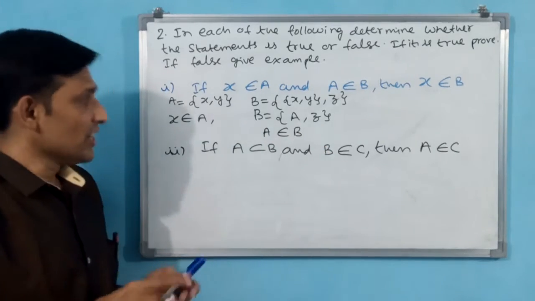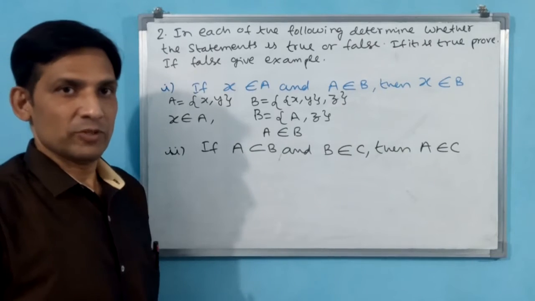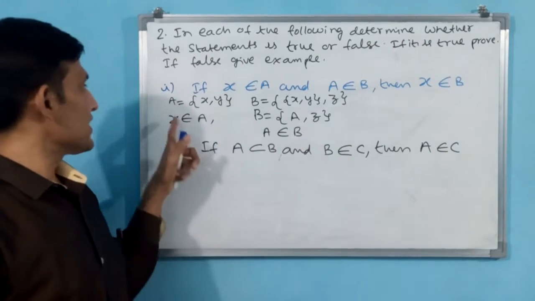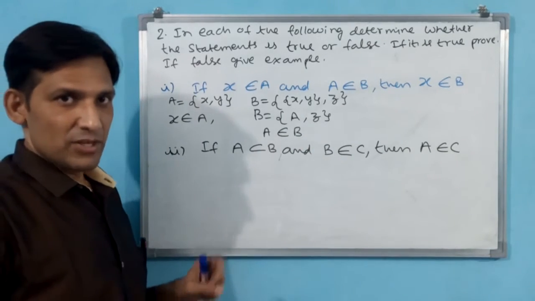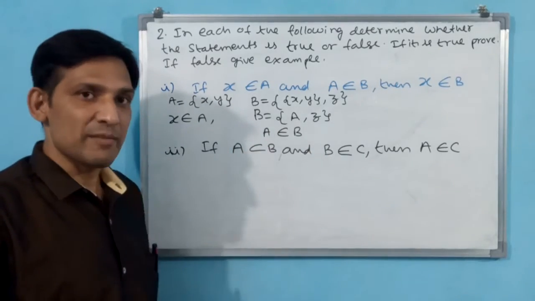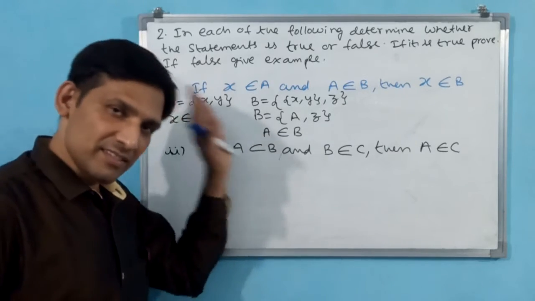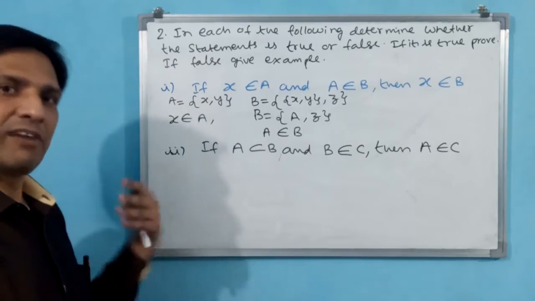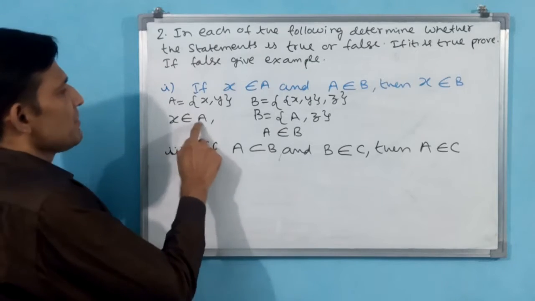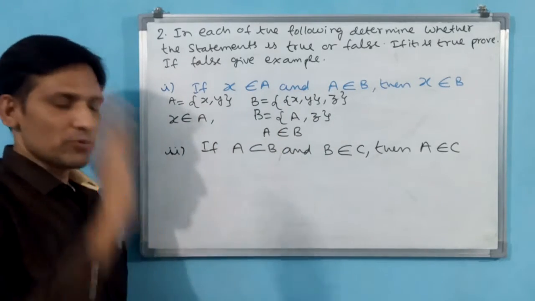See here, in set B, A has become an element. If it comes out, then it is going to become a set. If it is inside the B, it will be an element. B treats it as an element. Why? Because it has come under the braces of B. That's all. Okay. This is the fundamental basic. X belongs to A. Okay. A belongs to B. That is also okay.